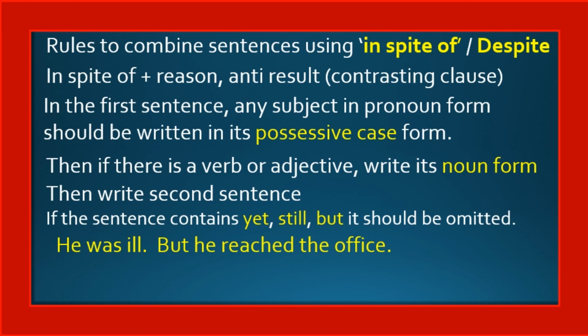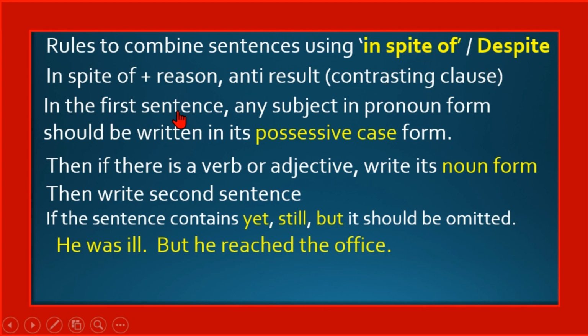Next, rules to combine sentences using in spite of or despite. Already we have learned about this general structure: in spite of plus a reason, comma, anti-result. Anti-result means it is a contrasting or opposite clause.